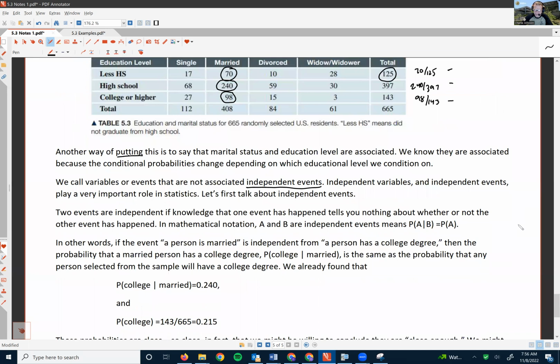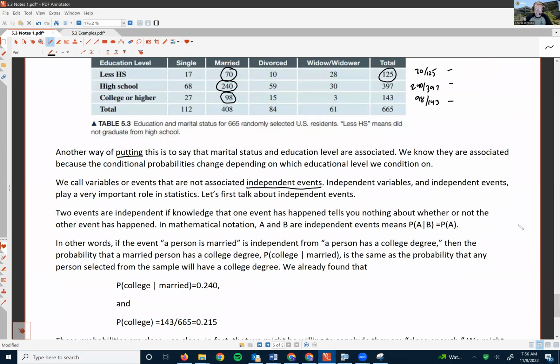Two events are independent if knowledge that one event has happened tells you nothing about whether or not the other event has happened. In mathematical notation, A and B are independent events means that the probability of A, given that B has happened, is just equal to the probability of A. Knowing that B happened should not have any effect on the probability of A. It should be the same thing as just the probability of A.